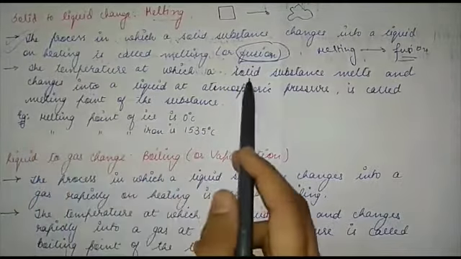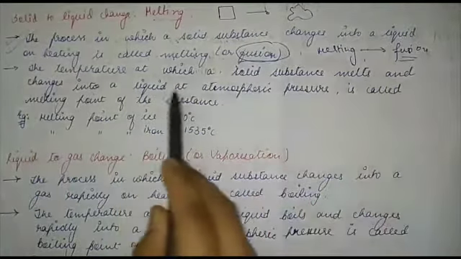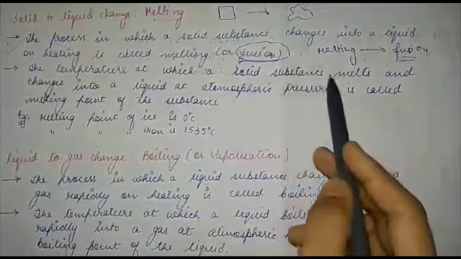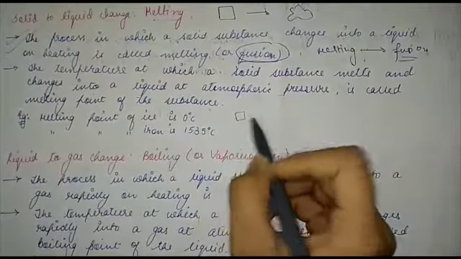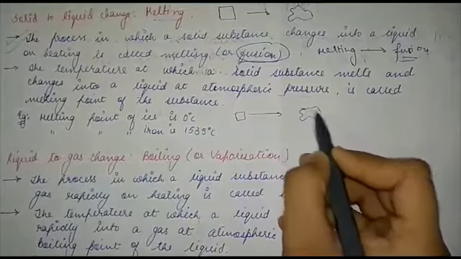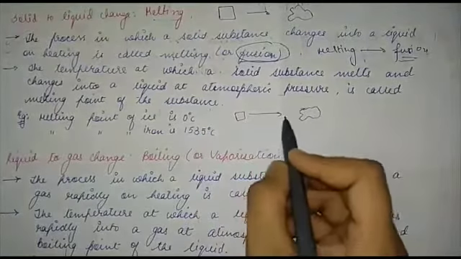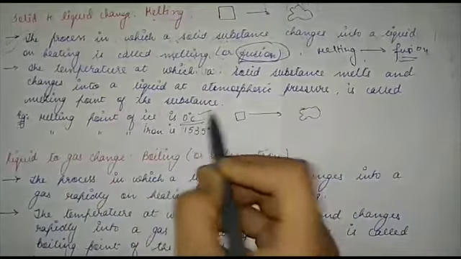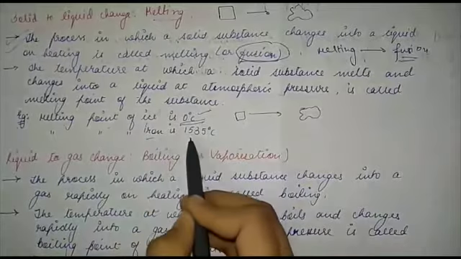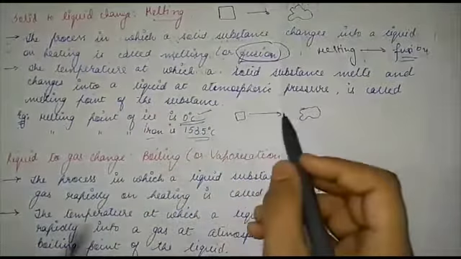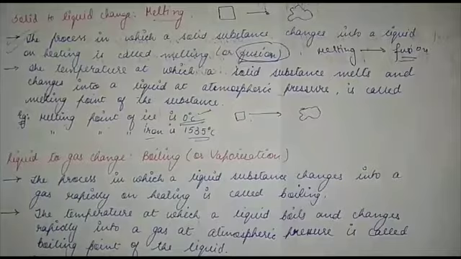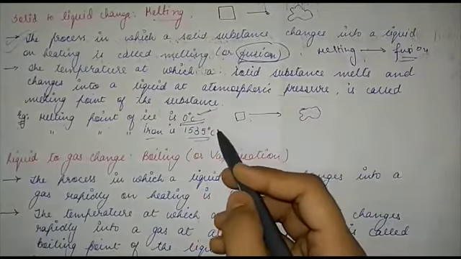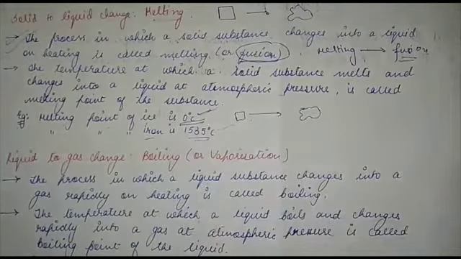So you should learn these definitions, and these are very frequently asked questions. The temperature at which a solid substance melts and changes into a liquid at atmospheric pressure is called the melting point of the substance. Any temperature at which a solid can easily get converted to its liquid form is called its melting point. Here an example is given. Melting point of ice is 0 degrees Celsius. You all know this. And melting point of iron is 1535 degrees Celsius. Different materials have different melting points. Water has 0 degrees Celsius as its melting point, and iron has 1535 degrees Celsius.